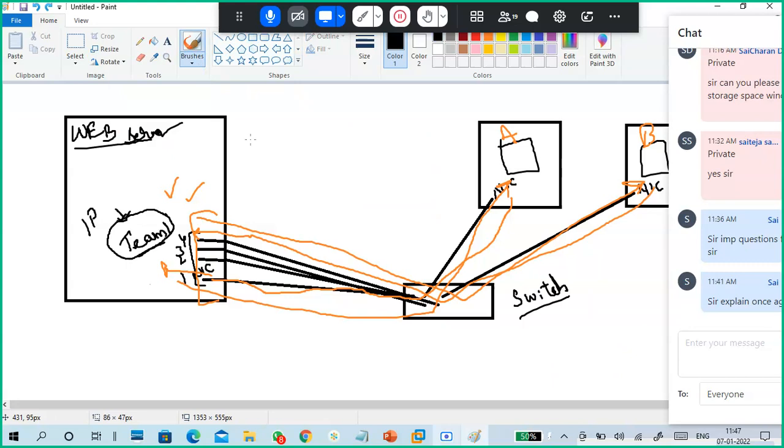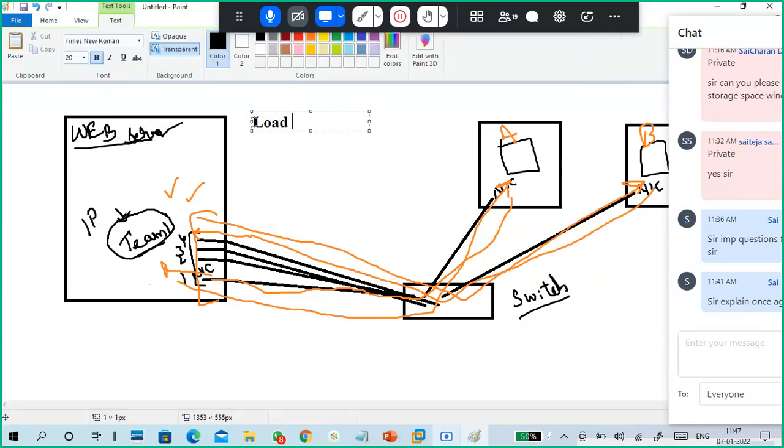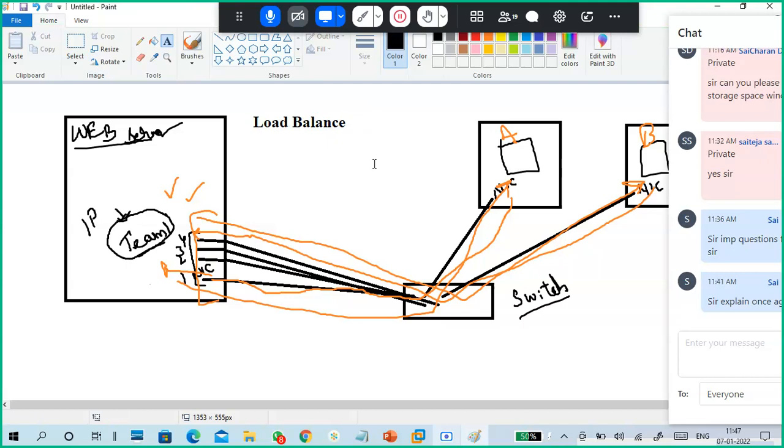So what we are achieving here is load balancing first. What is load balancing? There are a lot of requests to the server. If it is a single NIC, it cannot handle the load. If you have more NICs, they will handle the load automatically, right?